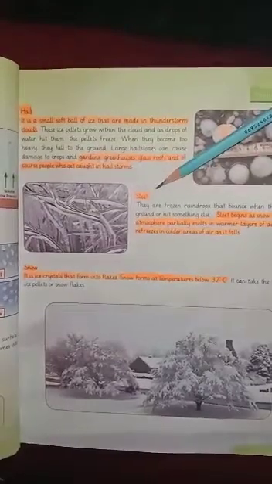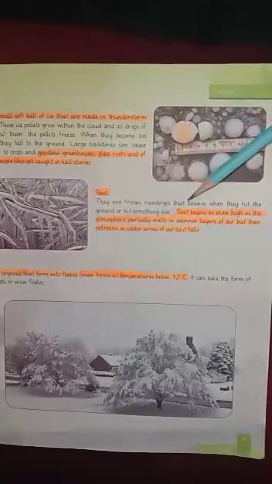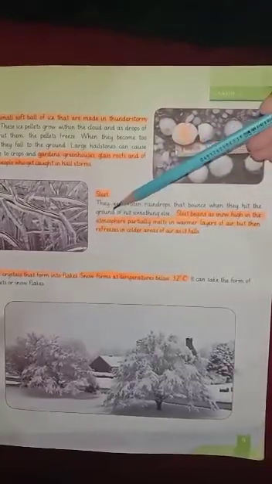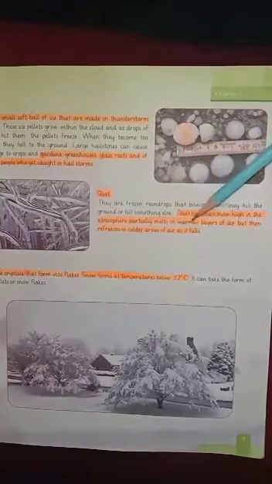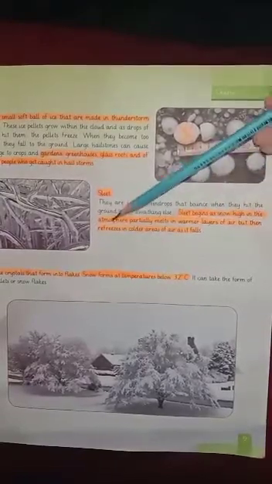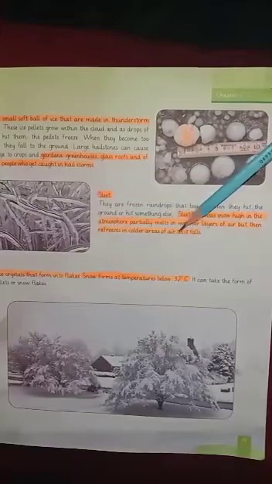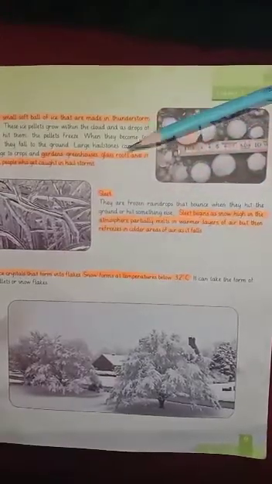Then we have sleet. Sleet means frozen raindrops that bounce when they hit the ground or hit something else. Sleet begins as snow high in the atmosphere, partially melts in warmer layers of air, but then refreezes in colder areas of air as it falls. Sleet is a partially melted and partially frozen type of rain, so it is not as hard as hail and not as soft as snow.